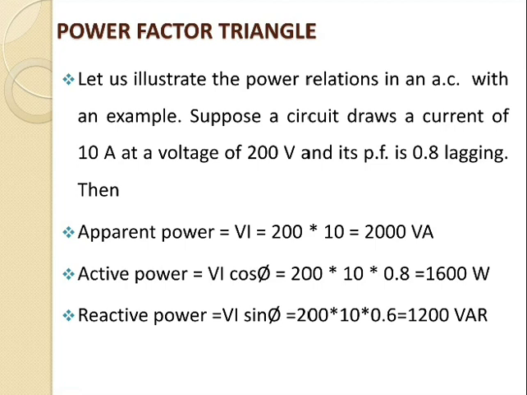So the circuit receives an apparent power of 2000 VA and is able to convert only 1600 watts into active power, whereas the reactive power is 1200 VAR and does no useful work. It flows into and out of the circuit periodically. In fact, reactive power is a liability on the source because the source has to supply an additional current which is given by I sin phi.